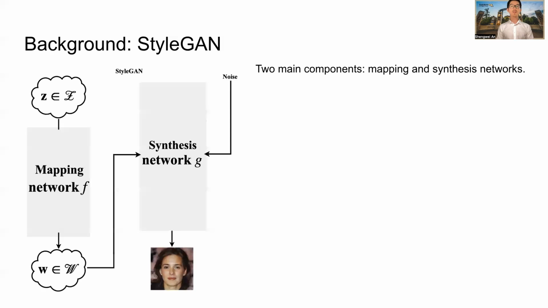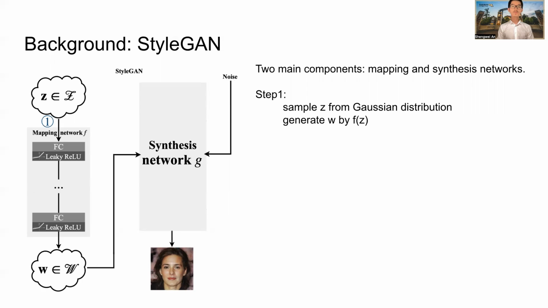Since our method is based on StyleGAN, we first introduce StyleGAN. StyleGAN can generate high-resolution images from random noises called the Z latent space. Its two main components are the mapping network F and the synthesis network G. Network F consists of several fully connected layers with leaky ReLU activation functions. It transforms the original Gaussian latent Z space into an intermediate W space. So in step 1, we sample Z from Gaussian distribution and we generate W by applying F on Z.